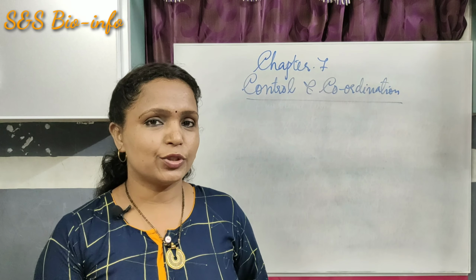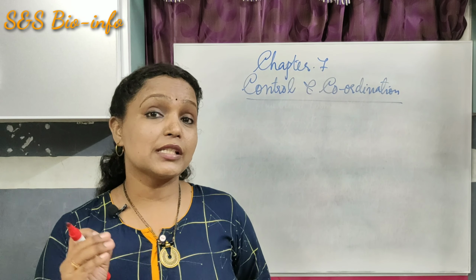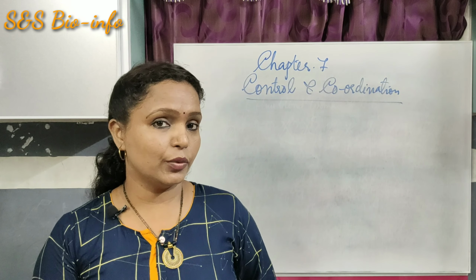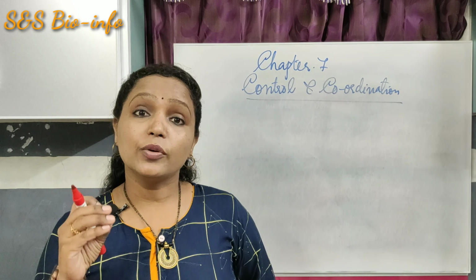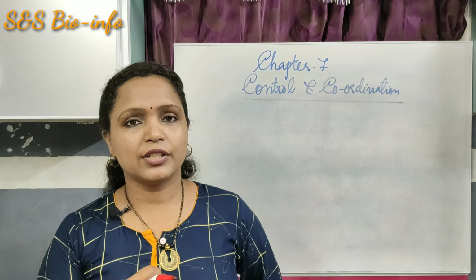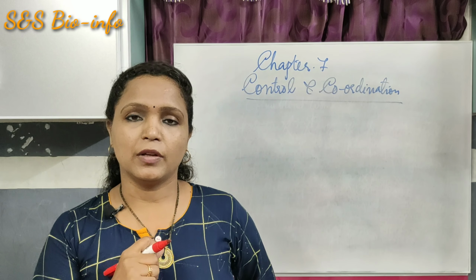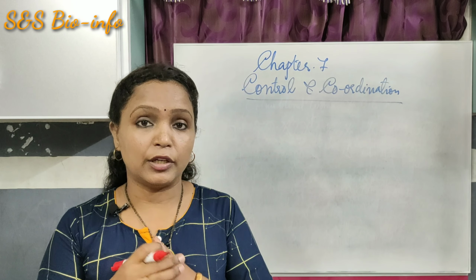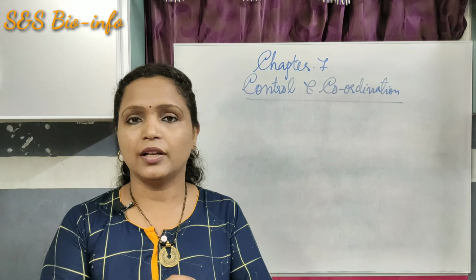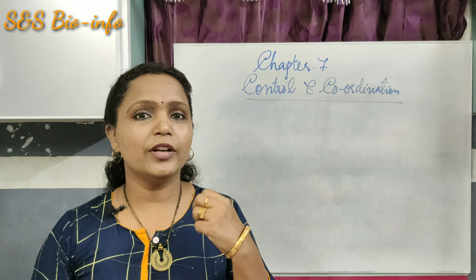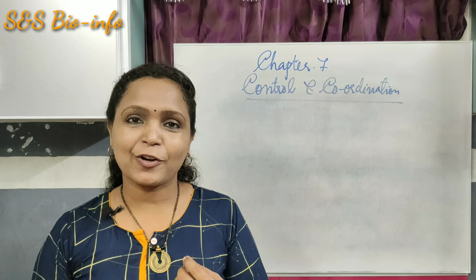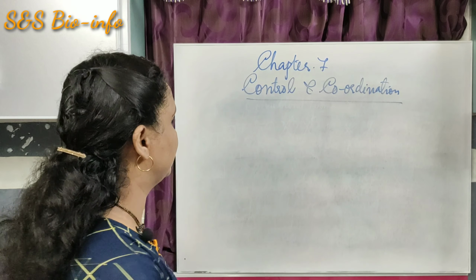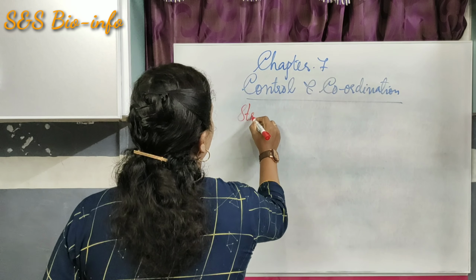Just before, I told you that the nervous system is composed of numerous neurons. So, neurons are the structural and functional units of the nervous system. That means they perform the functions of the nervous system and also give structure to the nervous system. Now, we are going to learn the structure of a neuron in detail. Structure of a neuron.